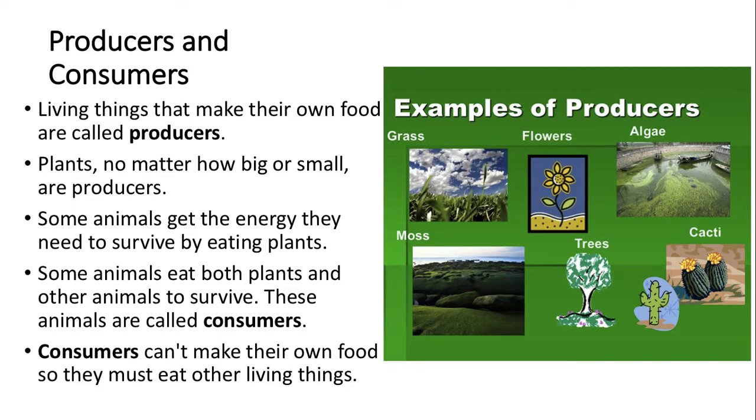Producers and consumers. Living things that make their own food are called producers. Plants, no matter how big or how small, are producers. They use the sunlight through photosynthesis to make their own food. Some animals get the energy they need to survive by eating plants. Some animals eat both plants and other animals to survive. These animals are all called consumers because they are taking in food through their mouth. Consumers cannot make their own food, so they must eat other living things.